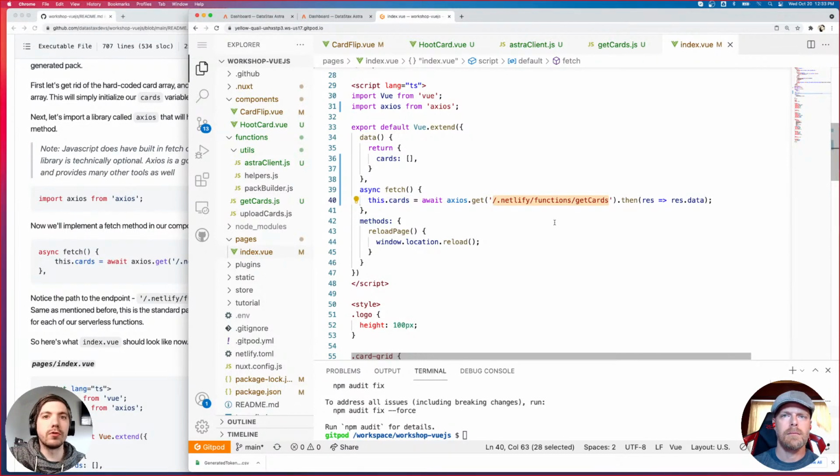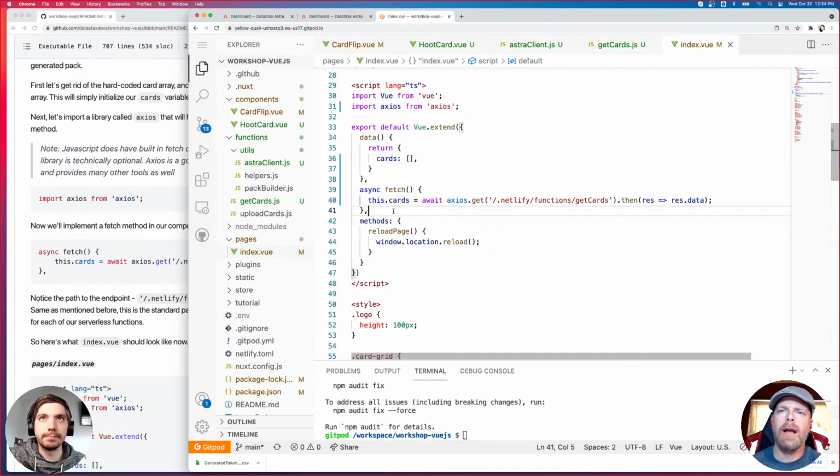This is the URL that we use for all of our serverless functions, right? So .netlify, because Netlify is what is providing these functions, /functions where those functions are held, and get cards is the name of that file that we created, right? And then once it executes that, it's going to get the result and isolate the data part of that result, right? Because the result will have the status code and then the data, and we just want the data part.